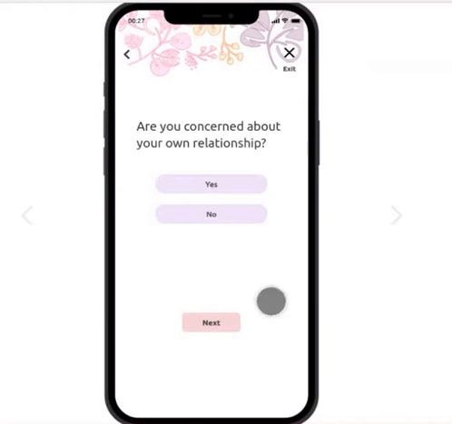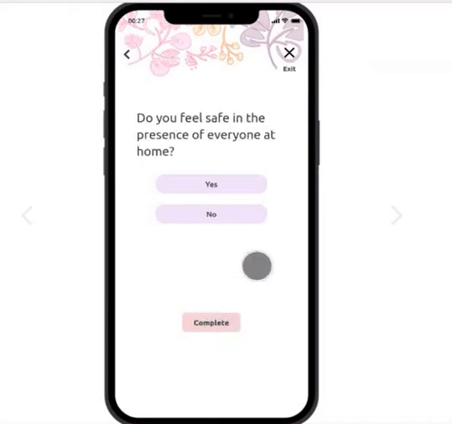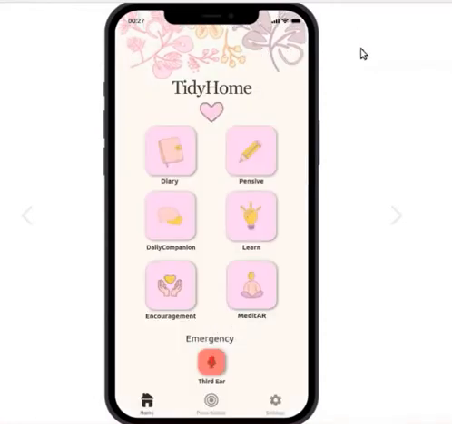For the sake of the demo, we're just showing two different questions. These introductory questions help the app to understand the user.